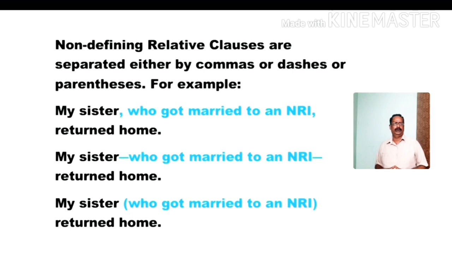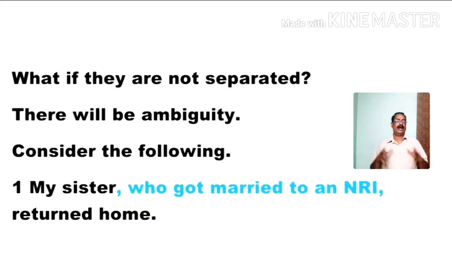Let us see. Non-defining relative clauses are separated either by commas or dashes or parentheses. For example, my sister, who got married to an NRI, returned home. Here in this script, the part in blue letters is a non-defining clause. It is separated by commas. In the next one, it is separated by dashes. In the third one, it is separated by parentheses. That means round brackets. What happens if they are not separated?